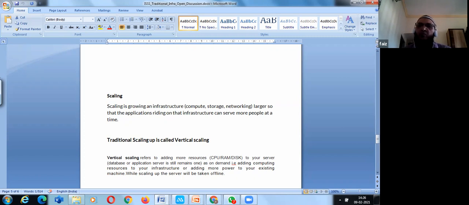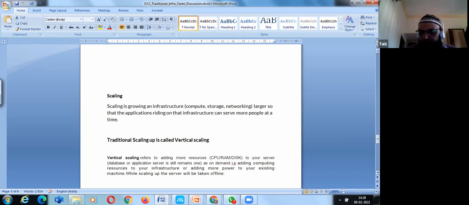But when the festive season is gone, the sales are coming down and the demand is coming down, I will require the resources I've used to be reduced, right? So that I don't have to invest in them for a long time. That is what we talk about as scale in and scale out.